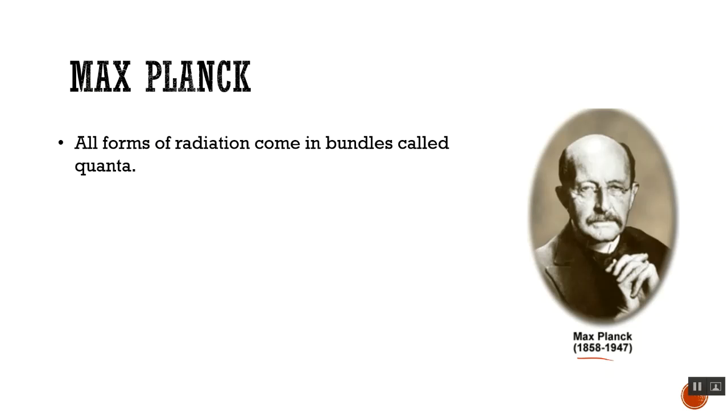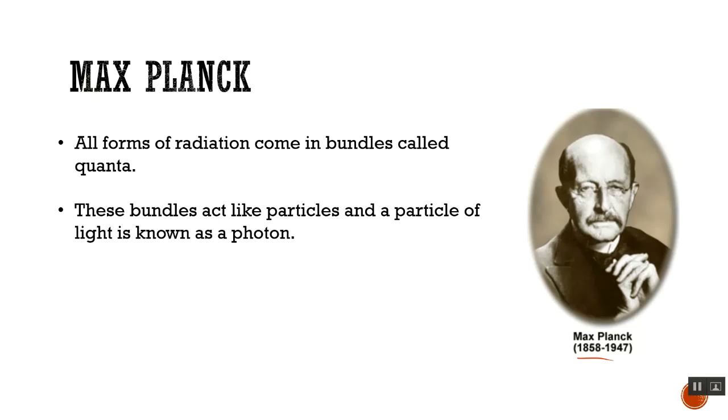So Planck was a German physicist, and what he proposed was that all forms of matter come in little bundles called quanta. And more specifically, when we're talking about light, these bundles are like little particles of matter, and light quanta is known as a photon.